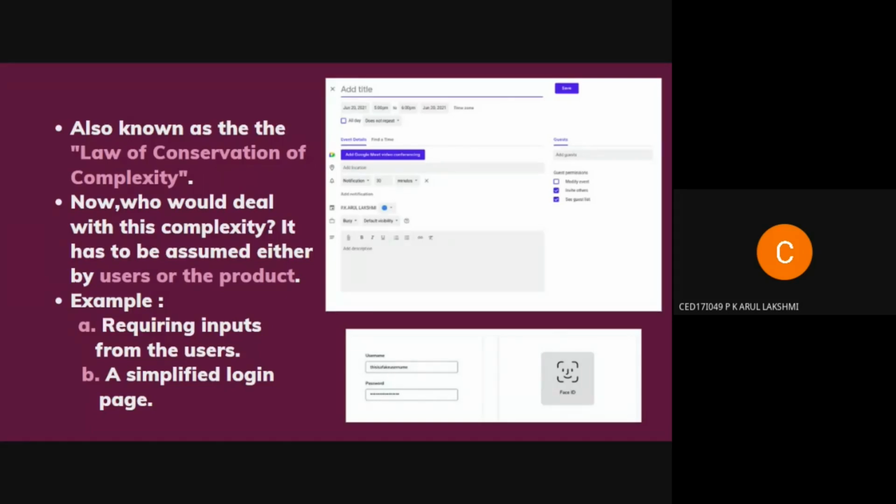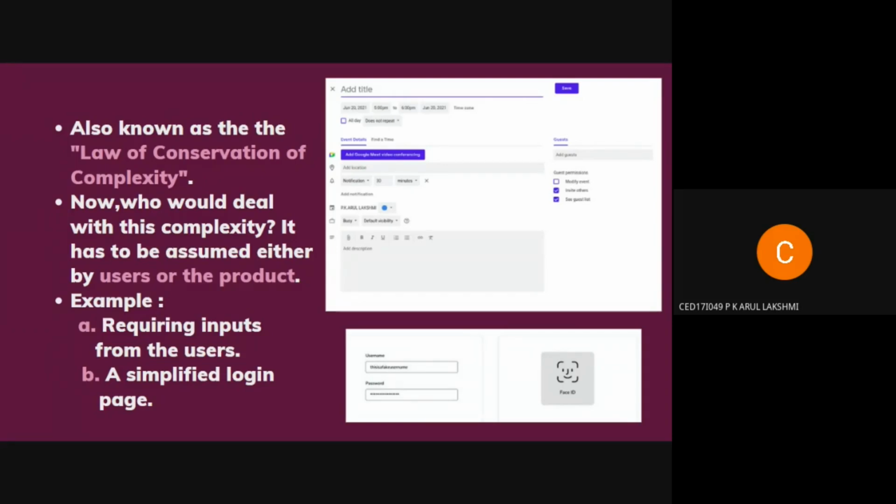So let us look at one more example. Here below, we see two images. The left one is the standard way of login, and the right one is the now famously trending facial recognition way of authentication.